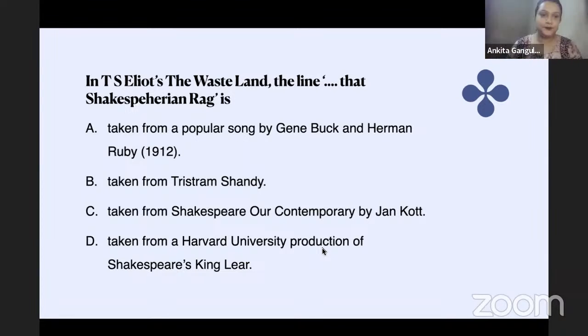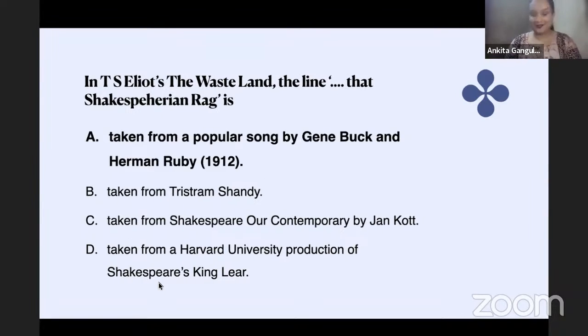Ankita? In T.S. Eliot's The Waste Land, the line "that Shakespearean rag" has been taken from which work? From a popular song by Gene Buck and Herman Ruby, taken from Tristram Shandy, from Shakespeare, Our Contemporary by Jan Kott, or from a Harvard University production of Shakespeare's King Lear. So, the line is taken from where? So, just something in Bengali.